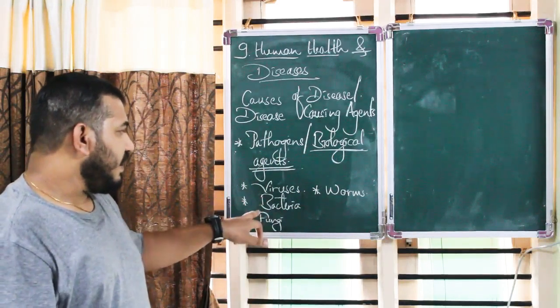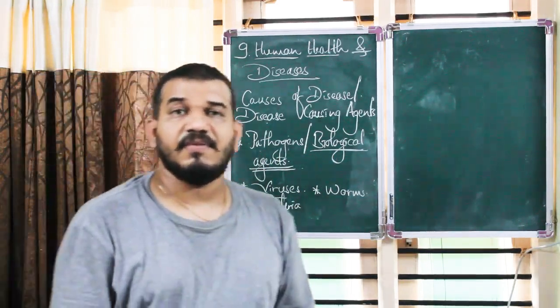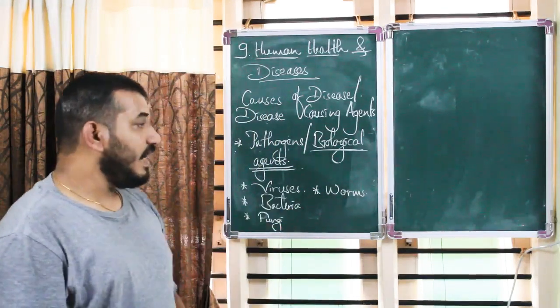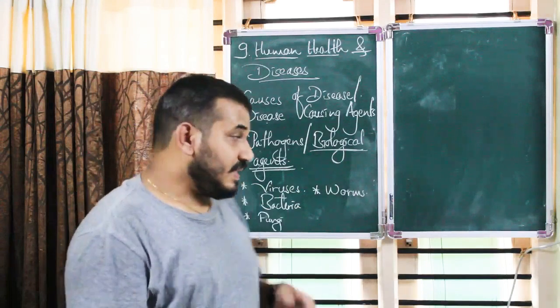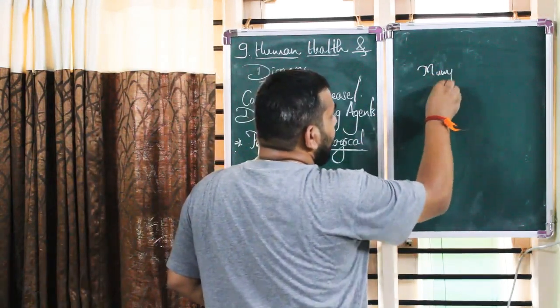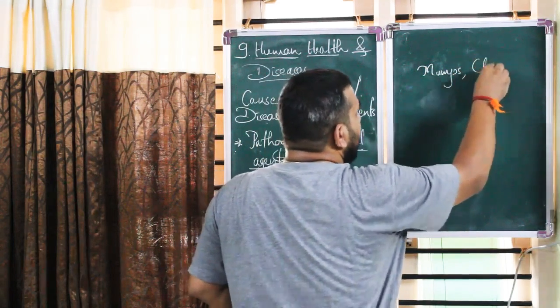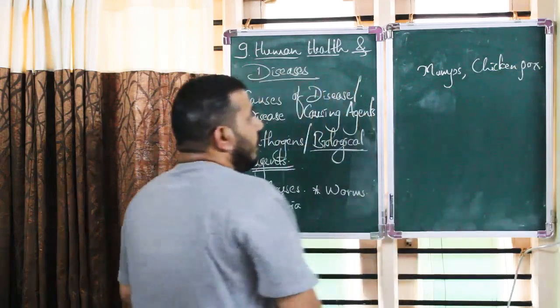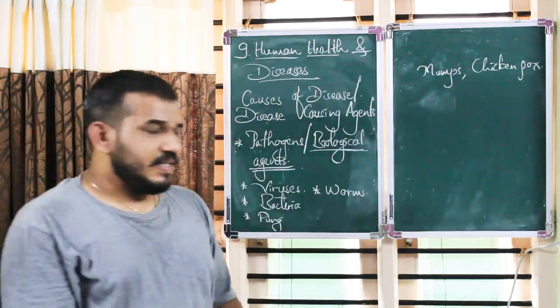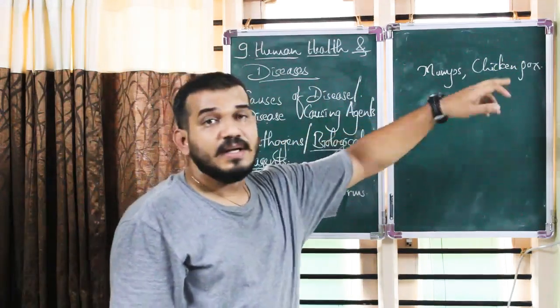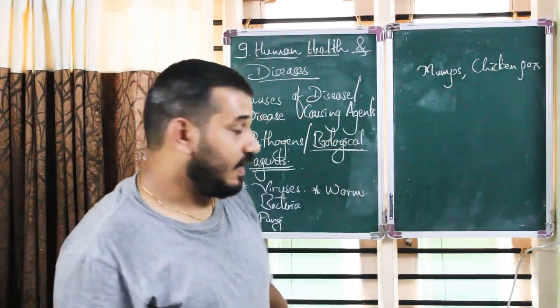For example, viruses cause certain diseases like mumps or chickenpox. I'm just taking a few examples, that's it. So here viruses may cause mumps or chickenpox or smallpox, etc.